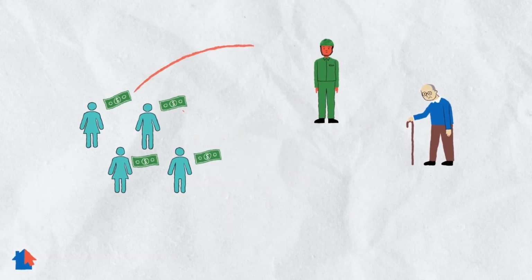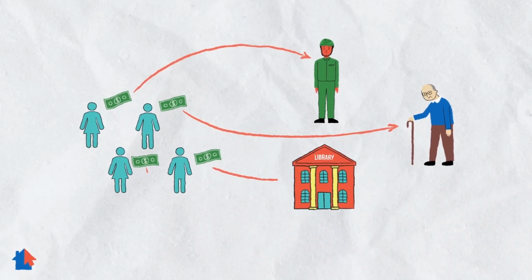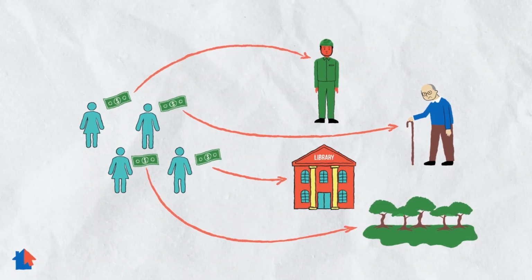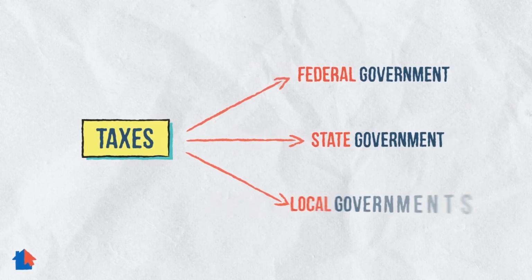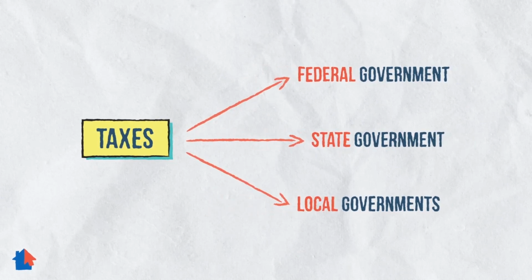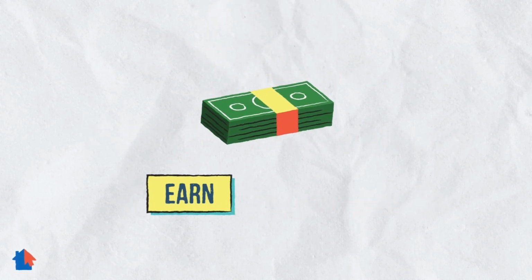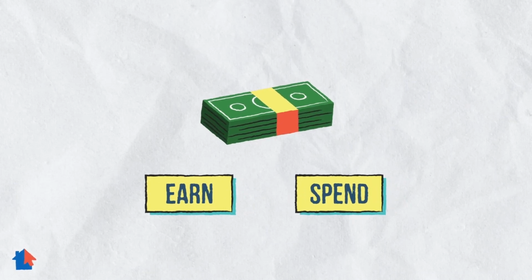Taxes pay for everything from the huge costs of the U.S. military or welfare programs to your neighborhood library or park. Taxes go to the federal government, state governments, and the local governments that run counties and cities. If you earn money, spend money, or own property, you will pay tax of one kind or another. Let's learn about the different types of taxes people and businesses pay.